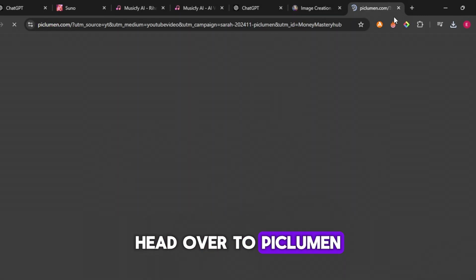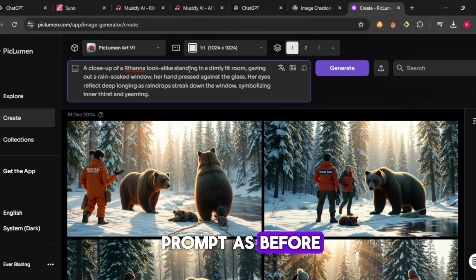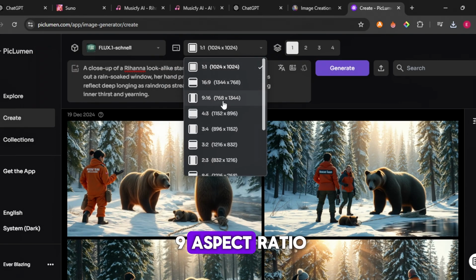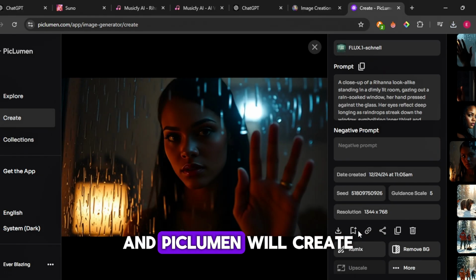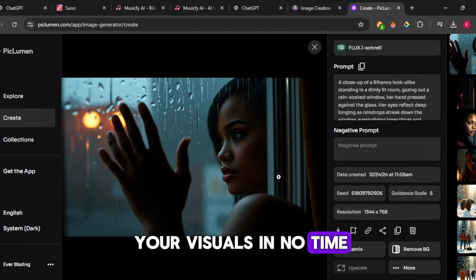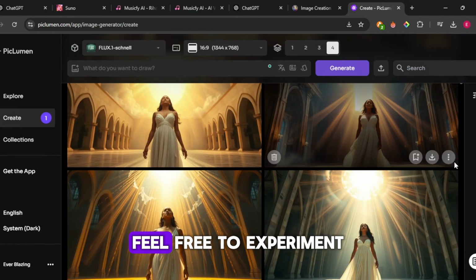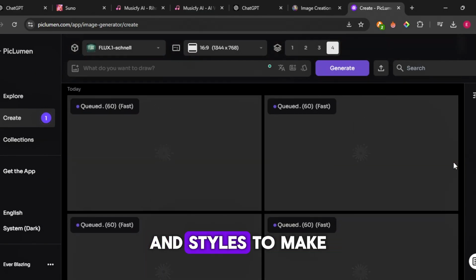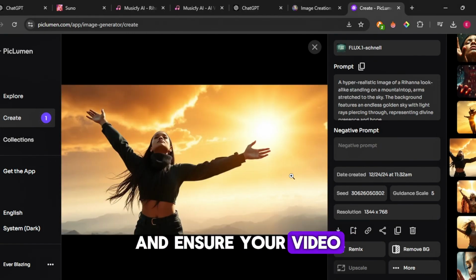Head over to Piclumen, link in the description, and log in. Paste the same scene prompt as before. Choose the 16:9 aspect ratio and the number of images you want to generate. Click Generate, and Piclumen will create your visuals in no time. With these two tools, you'll have more than enough visuals for your video. Feel free to experiment with different prompts and styles to make your video unique. This can help spark ideas and ensure your video stands out.